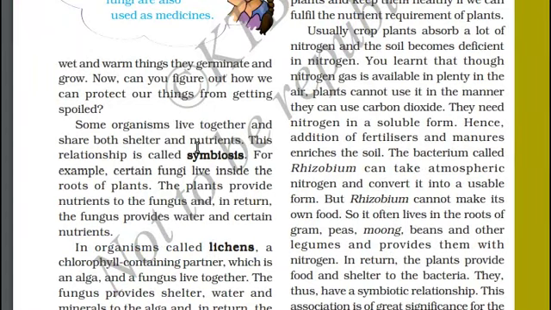Some organisms live together and share both shelter and nutrients from each other. This relationship is called symbiosis. Symbiosis, in simple words, we can call mutual living. They live together by helping each other.